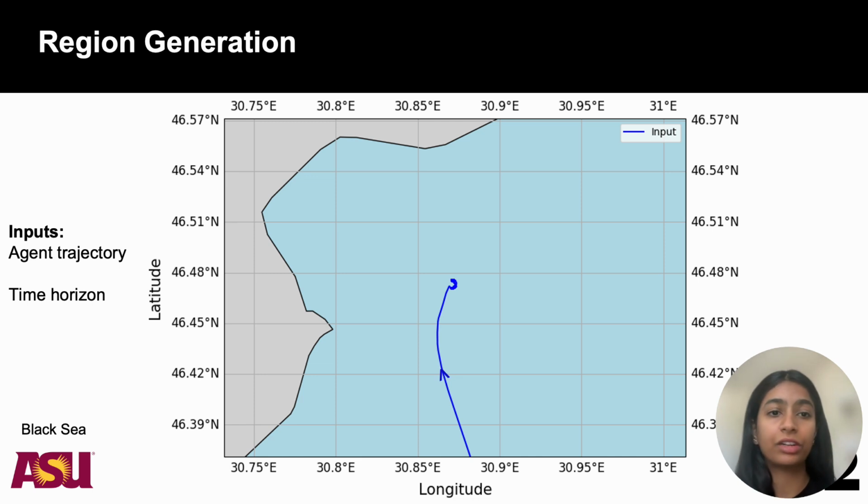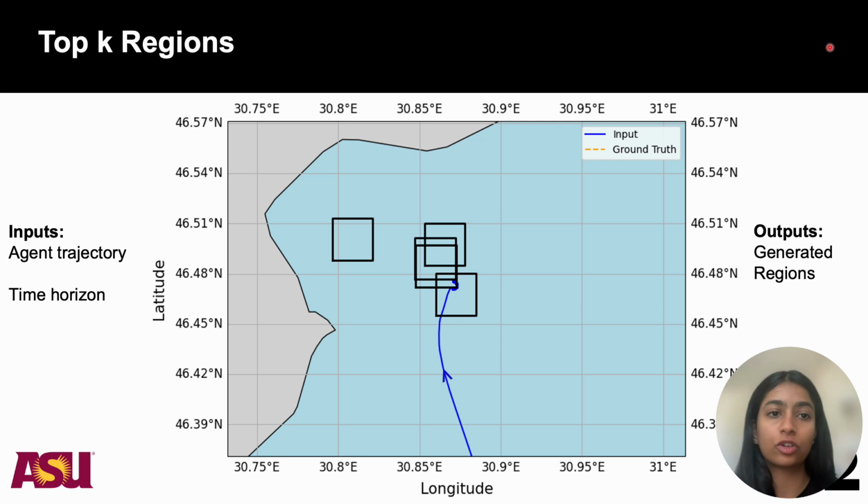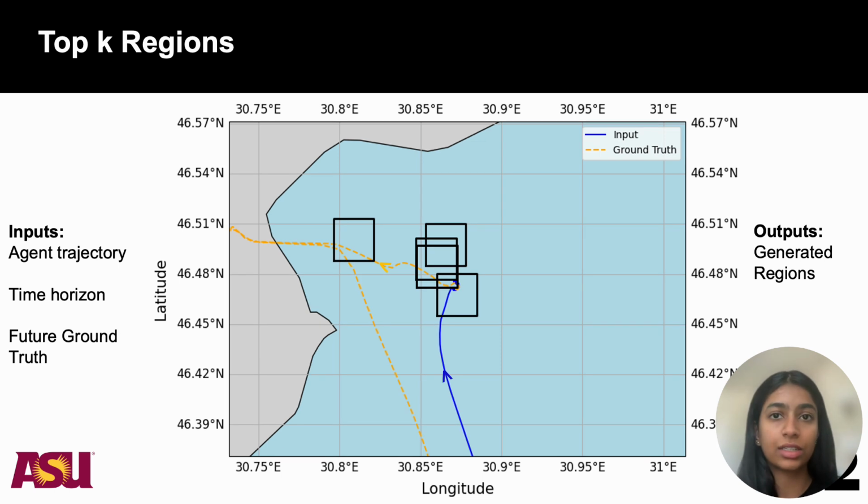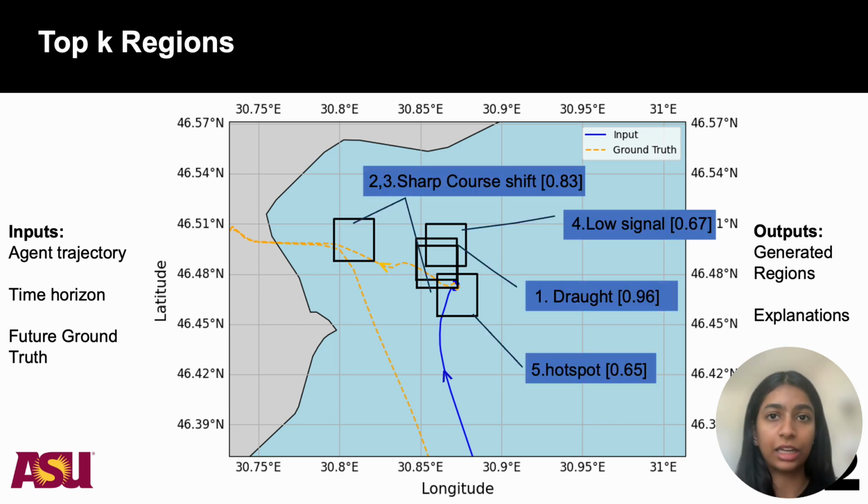For our problem, we have an input of an agent trajectory which goes dark in the middle of the grid like here. And we want to find that agent at a given time horizon. Hence, our model generates top K regions as shown by these black boxes here, where K is just a hyperparameter. And as you can see, most of the regions are indeed covering the future ground truth trajectory, as shown by the dashed line here. Our model also provides explanations for each region by noting different region types, because we learn rules based on them to model the agent behavior, and we use those rules in our framework Abduction.